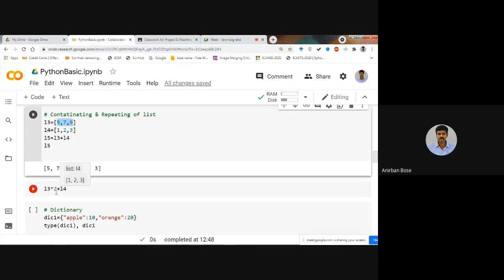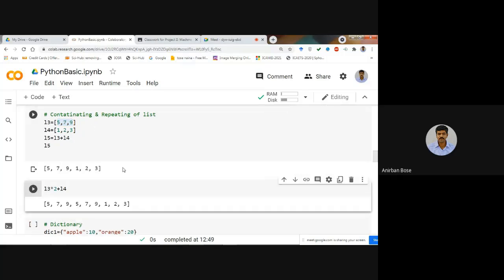So in that case, L3 will come twice in that new list, and then L4 will be added. If we execute, you see what you are going to get: this L3, 5, 7, 9, is repeating twice because it is multiplied by 2, and then L4 is added. Okay, so in this way you can generate another list from some existing lists.